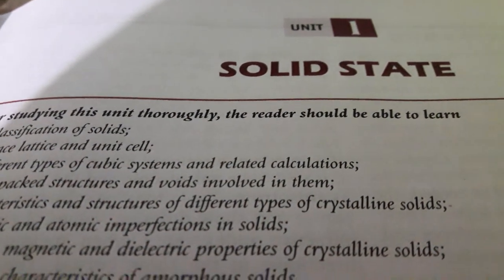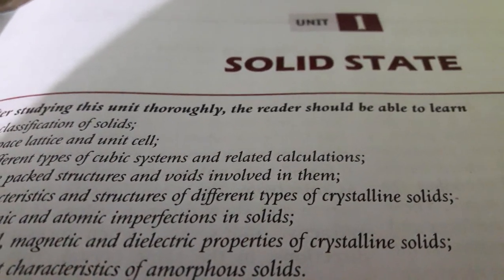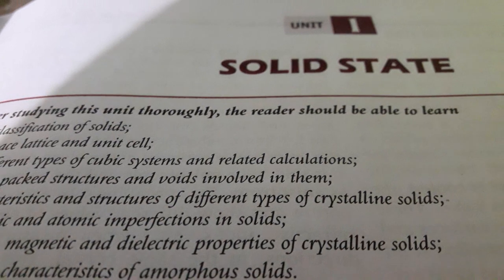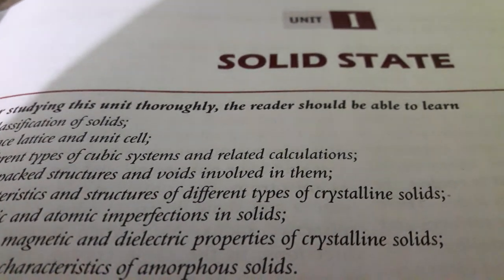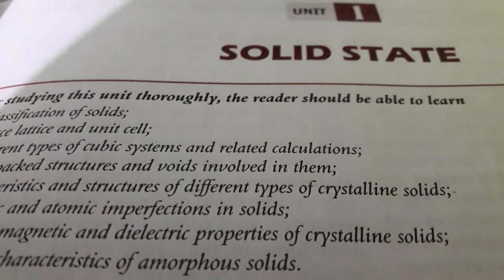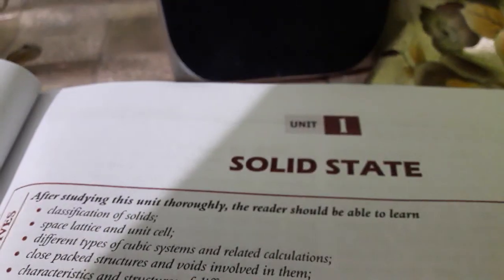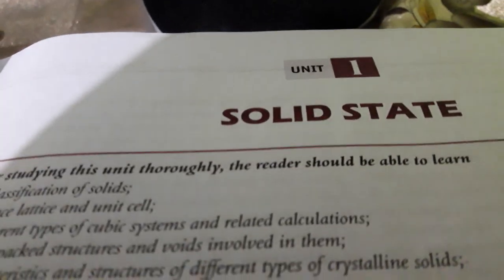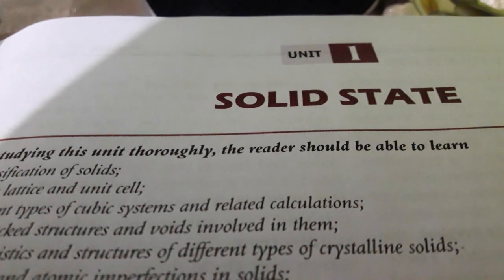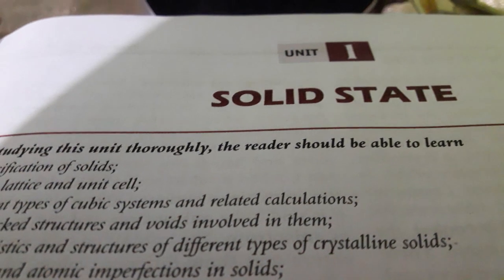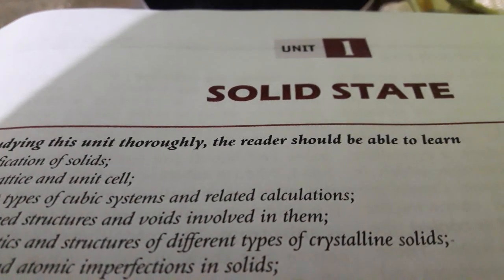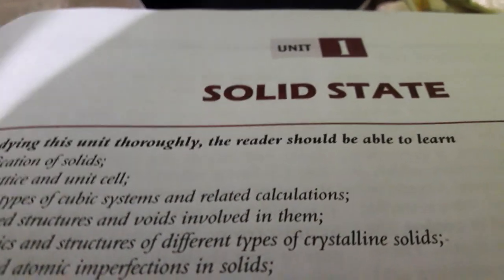However, when you consider the amorphous solid, you know that the 3D arrangement is not regular at all, and over here the properties are isotropic in nature. The meaning of isotropic is that the magnitude of a particular physical property is the same in all directions. This is again due to the arrangement of the particles.